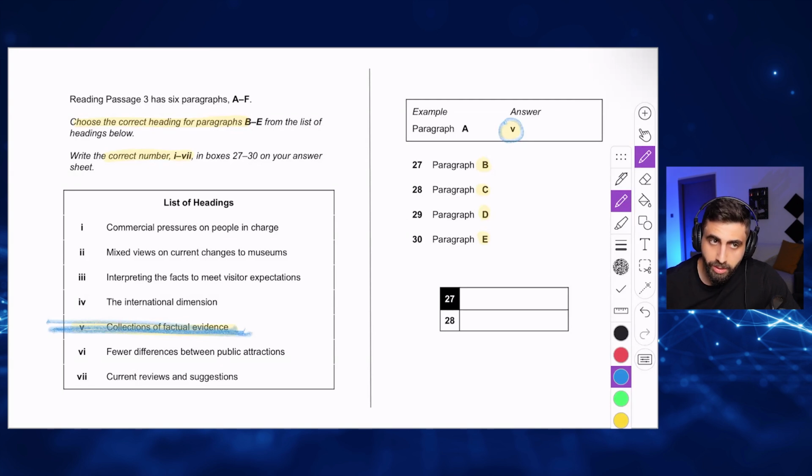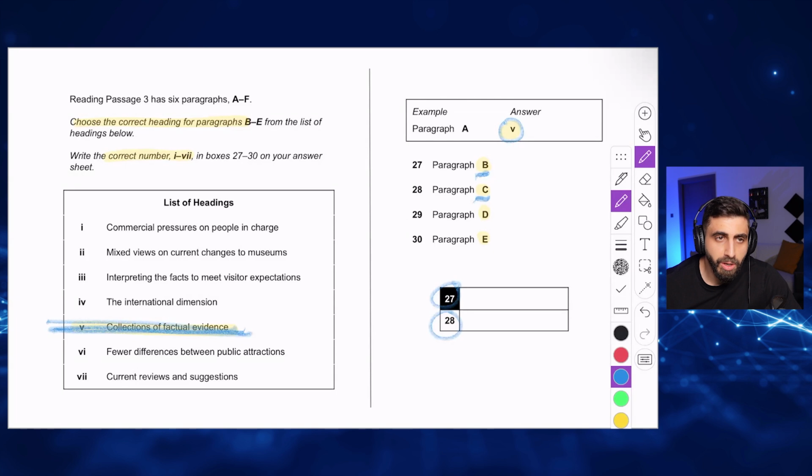And in this session, we're only going to be doing number 27 and number 28. So B and D. Obviously, in the exam, you have to do this for the entire passage, for all the paragraphs. But I just want to show you how it's done.